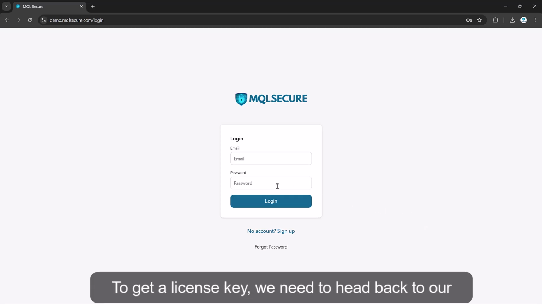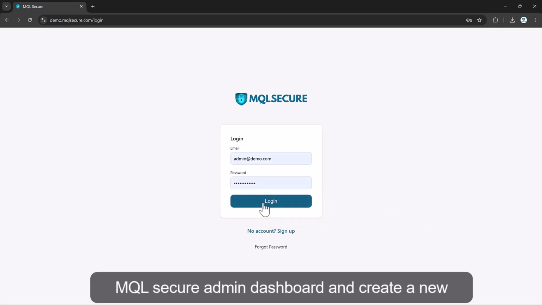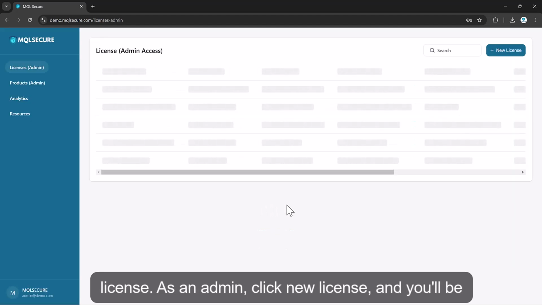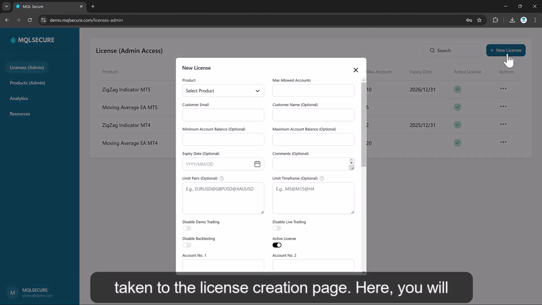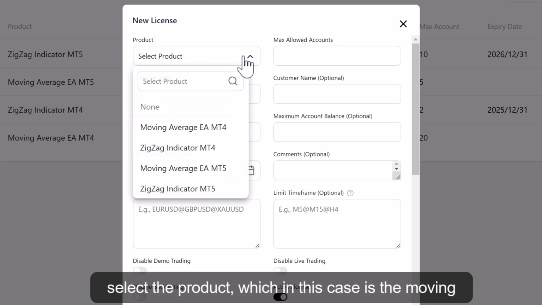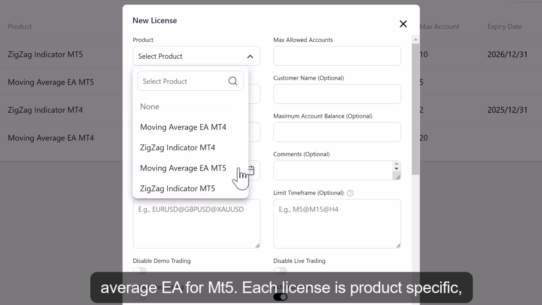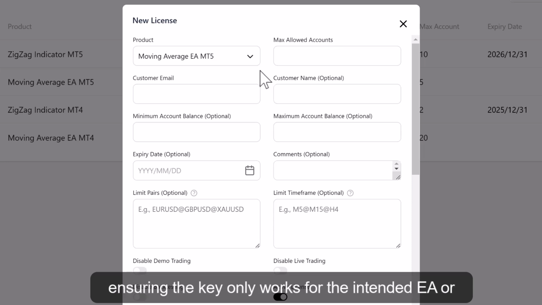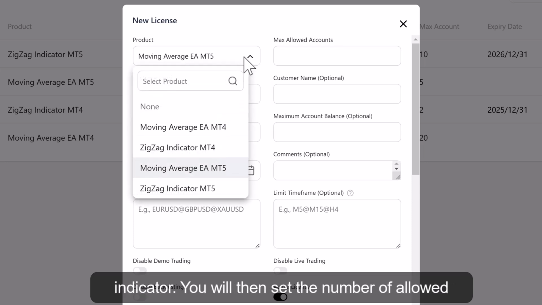To get a license key, we need to head back to our MQL Secure admin dashboard and create a new license. As an admin, click New License, and you'll be taken to the license creation page. Here, you will select the product, which in this case is the moving average EA for MT5. Each license is product-specific, ensuring the key only works for the intended EA or indicator.